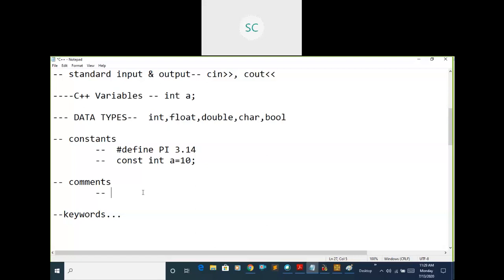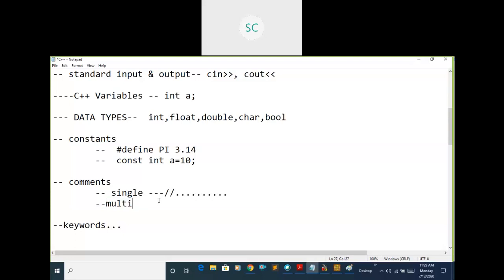How are you going to write those comments? We have two ways: single line and multi-line. You can write two types of comments here. For a single line comment, the syntax is two slashes, and then you write your comment.